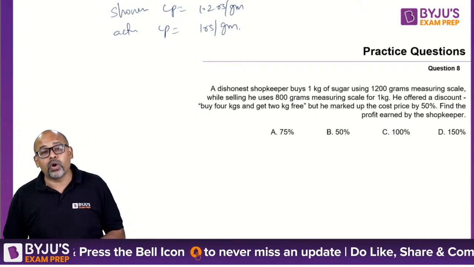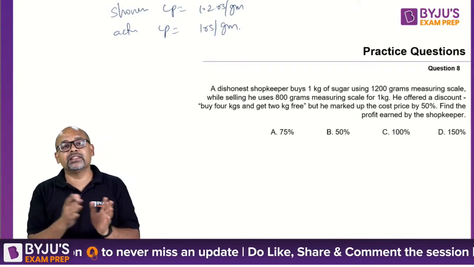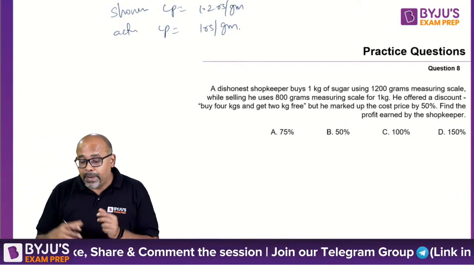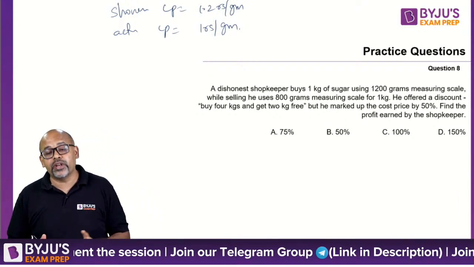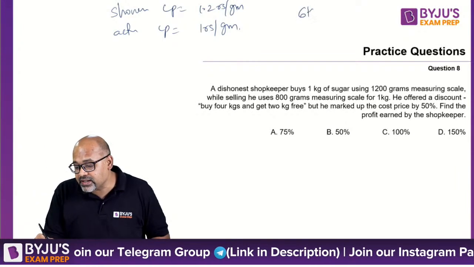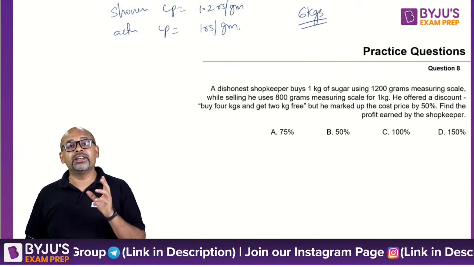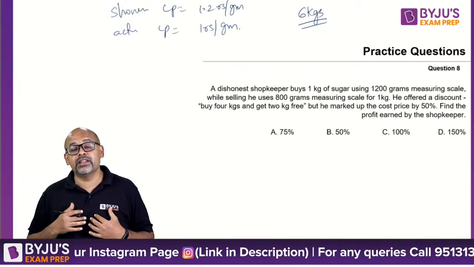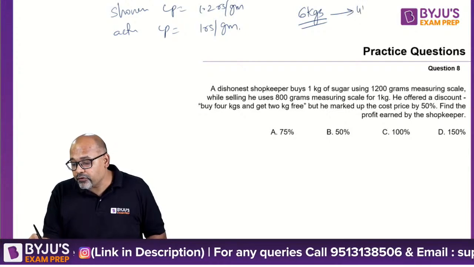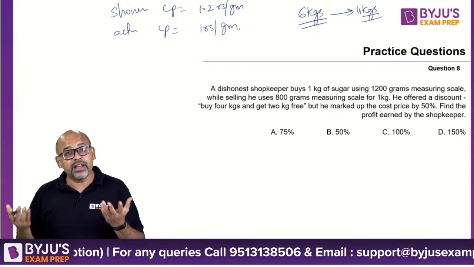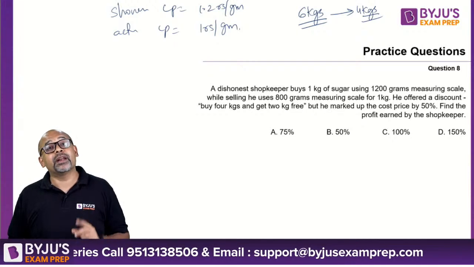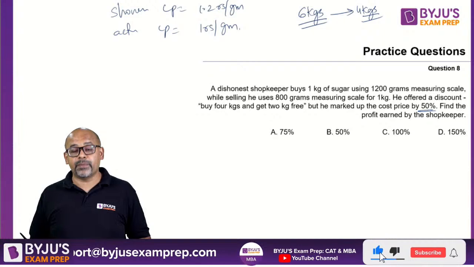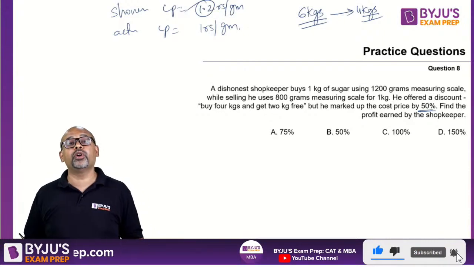Now let's look at what is happening on the selling side. Buying side is over. Now when I'm selling, I'm telling them to buy 4 kgs and get 2 kgs free. So they will take 6 kgs from me. How much will they pay me for the 6 kgs? They will pay me only for 4 kgs because the other 2 kgs are free. How much will they pay me per kg? Please remember, I am increasing the price by 50%. So I am showing them this 1.2.